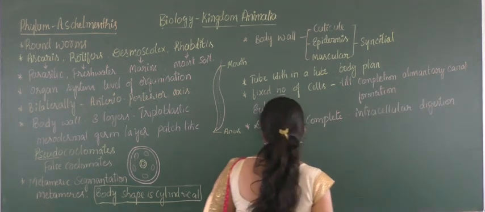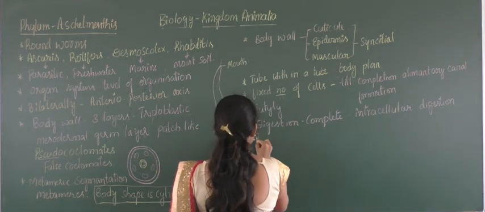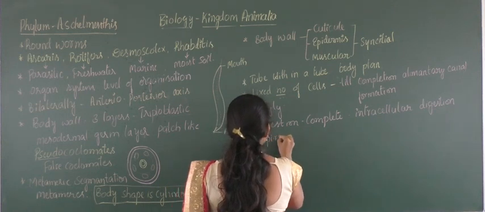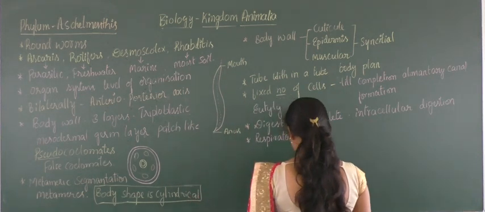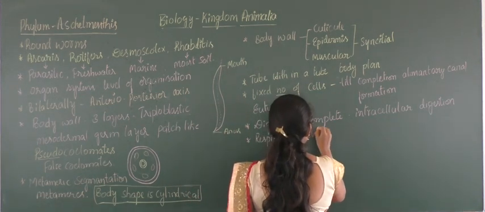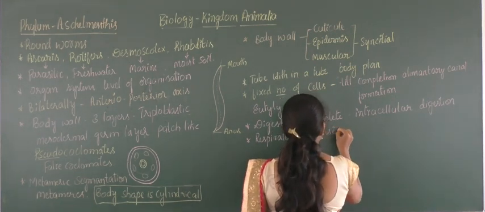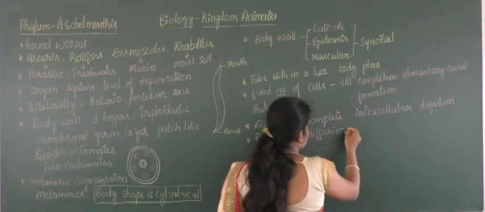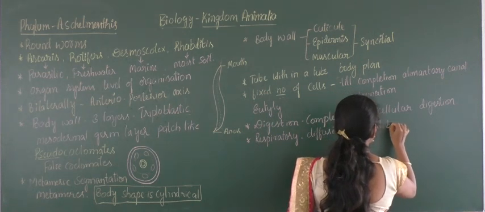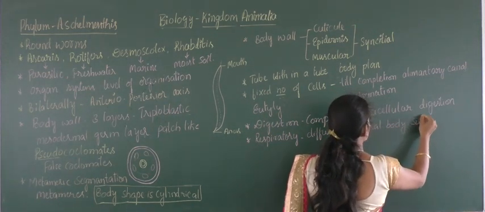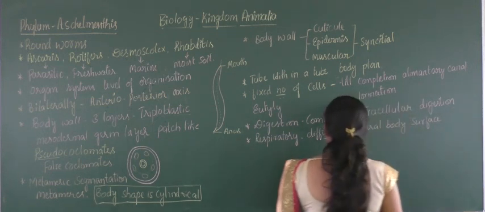Coming to the respiratory system, here respiration is by diffusion through the general body surface. Skin acts as a respiratory organ.